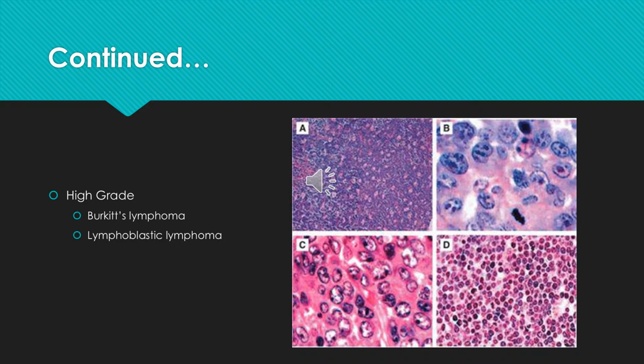The image on the right shows what cancer cells look like in four different types of lymphoma. In A, we have Burkitt's lymphoma. B shows diffuse large cell lymphoma. C is lymphoblastic lymphoma, and D is anaplastic lymphoma. Diffuse large cell lymphoma is the most common and accounts for 1 in 3 cases. Because not all lymphomas are the same, and some can be more aggressive than others, it is important to distinguish between the different grades because it allows the treating doctor to utilize the most effective form of treatment.